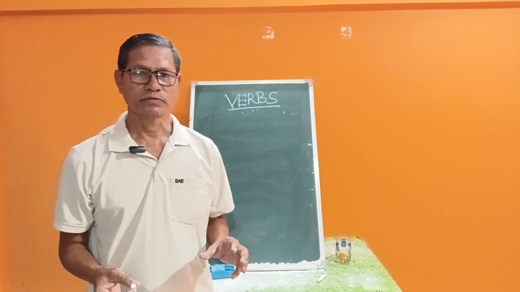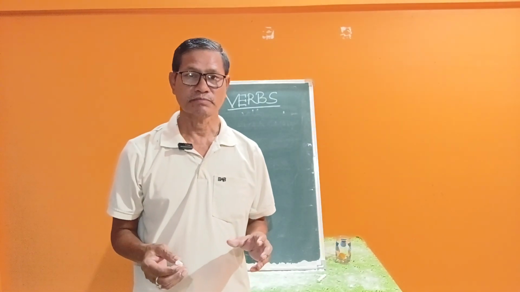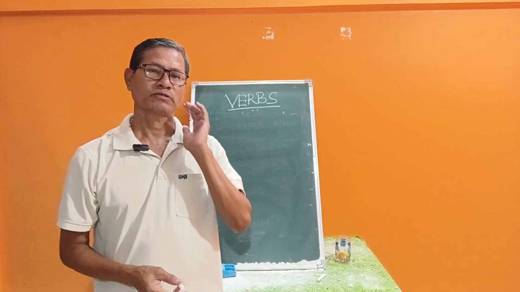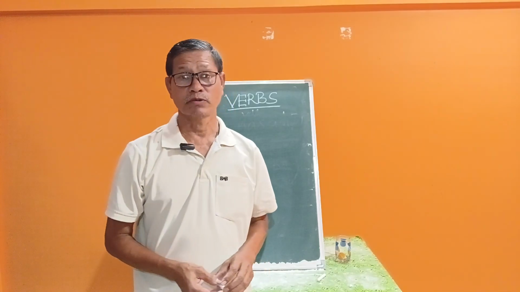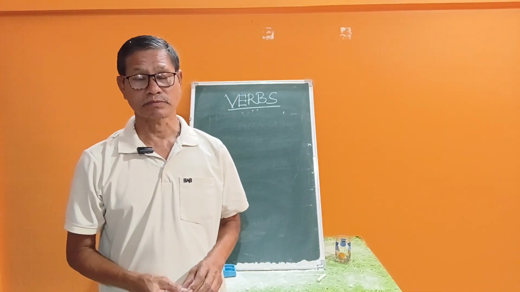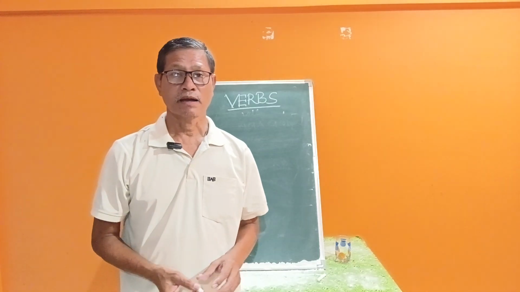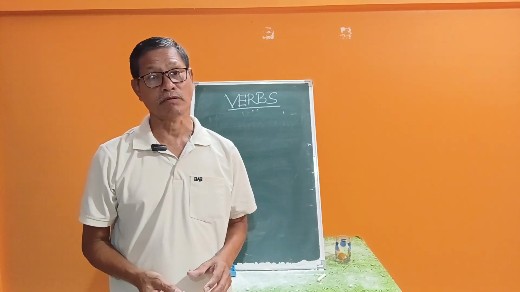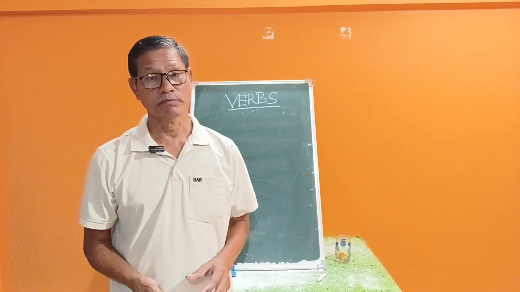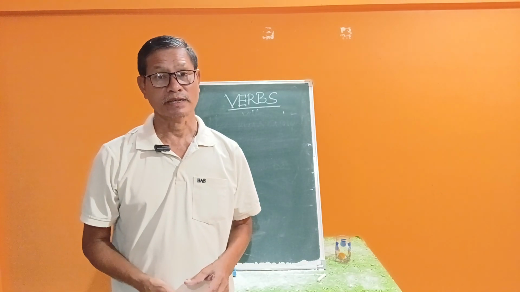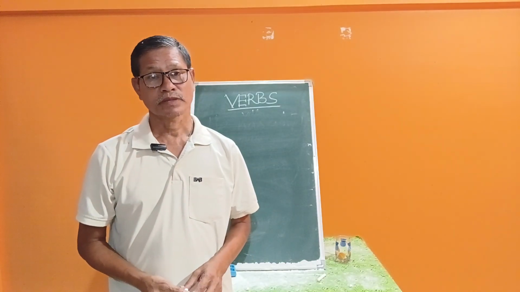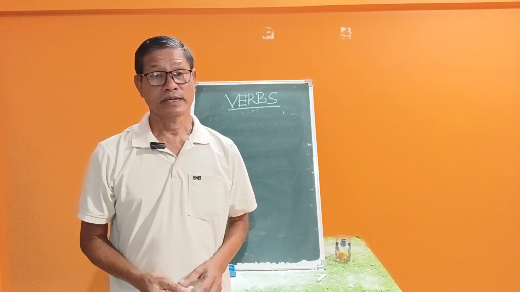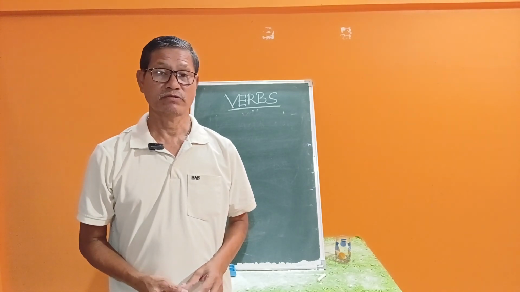Before learning, you should learn something about it. You have to first know about the characteristics of that subject. That's why you should learn what a verb is and how many types of verb there are. There are two types of verb: firstly, auxiliary verb and principal verb, and main verb. Again, main verb has many types: transitive verb, intransitive verb, strong verb, weak verb, linking verb, and finite and non-finite verb.